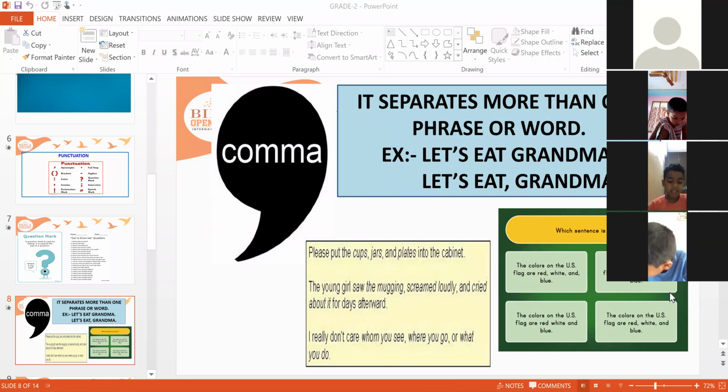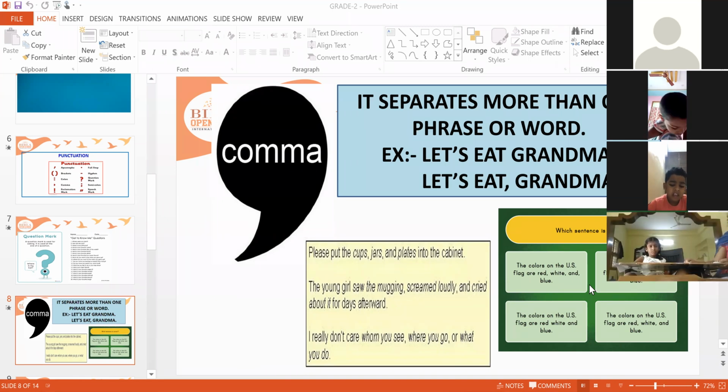And now see here. Which sentence is correct? Here you see, children, the comma is also useful. This comma also separates similar things. For example, see here, four sentences that are the same but the meaning is different. The colors on the US flag are red, white, and blue. So we are separating the colors with a comma.